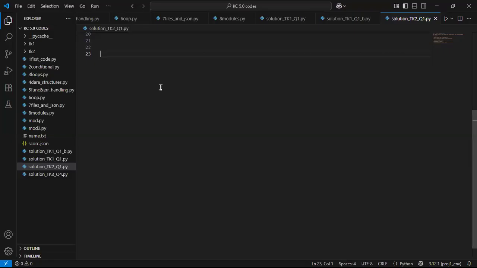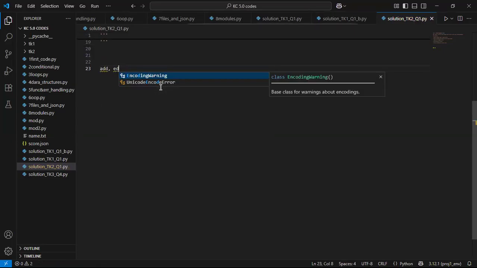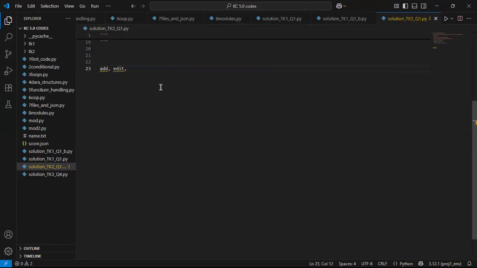So task 2, question 1 says student management system. Right. So first of all, how do you understand management system? Well, for me, the way I understand a management system is basically a system where people can add something, can edit something, can get something, can delete something. That's basically how I understand a management system.